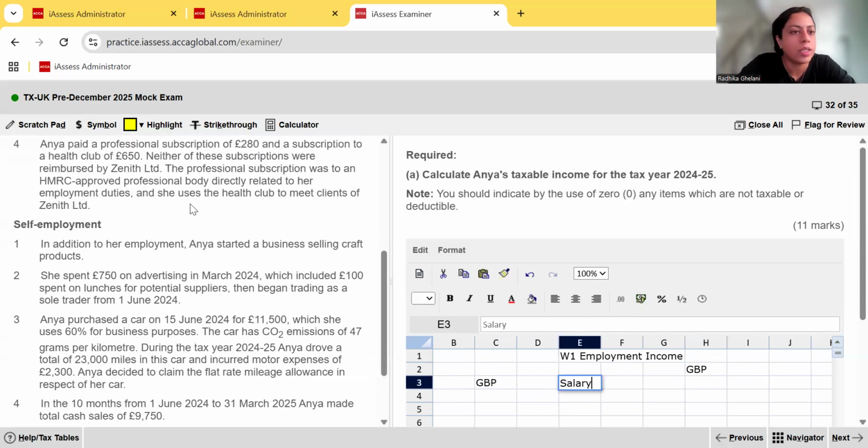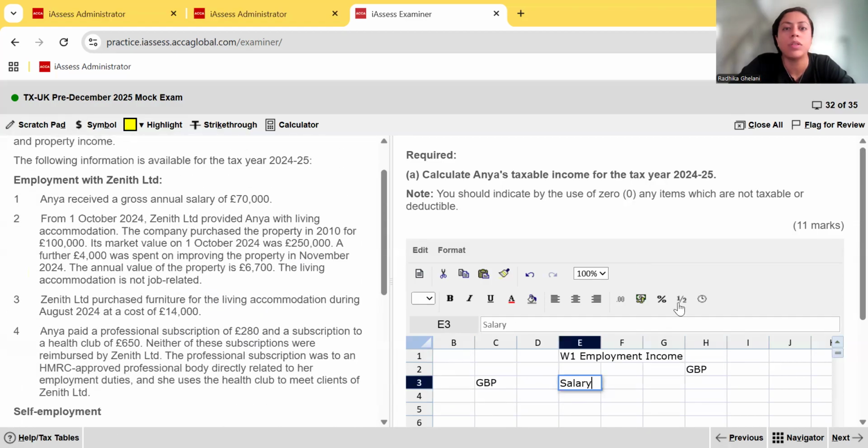We've been told that she gets how much as salary? She gets a gross annual salary of 70,000. Since this is a full year, we're going to put the entire 70,000. Be careful: if it was a mid-year employment, it would have to be prorated then.